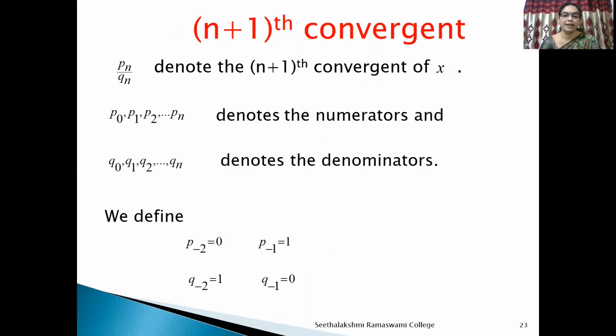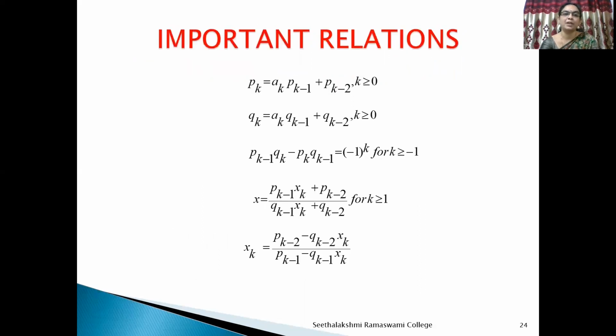Qn denote the denominators. Now, define P_{-2} equal to 0, P_{-1} equal to 1, Q_{-2} equal to 1, Q_{-1} equal to 0. The important relations are Pk equal to ak P_{k-1} plus P_{k-2}, where k is greater than or equal to 0. In the same way, Qk is equal to ak Q_{k-1} plus Q_{k-2}, k greater than or equal to 0. P_{k-1} Qk minus Pk Q_{k-1} is always minus 1 to the power k, for all k greater than or equal to minus 1.